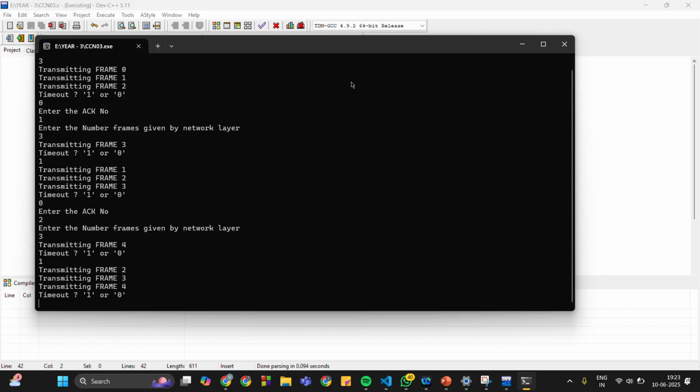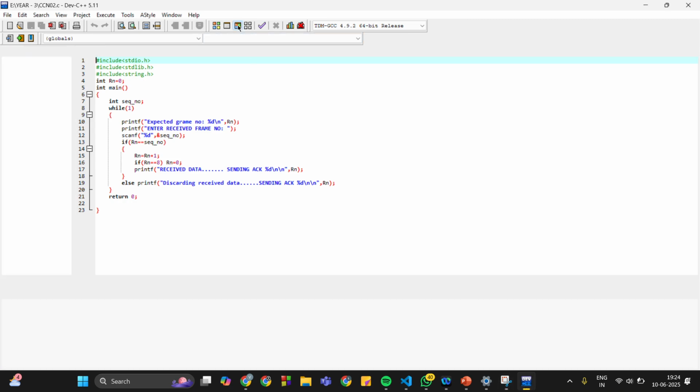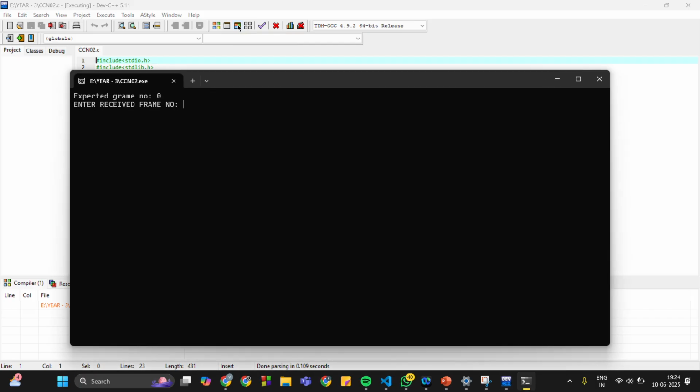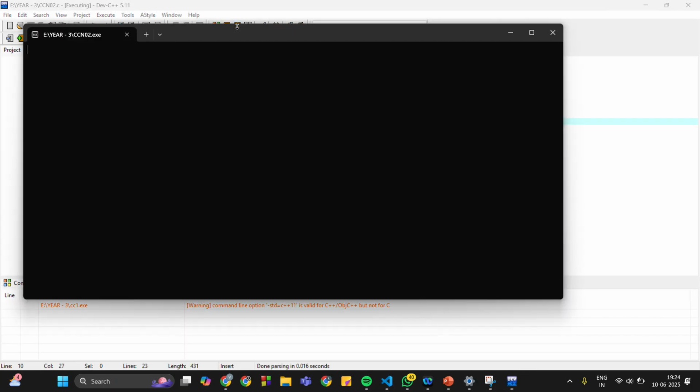Now let's check towards the receiver side. Okay, this is the receiver side code. Let me just execute this. Now expected frame number is 0. Now enter received frame number. If I put 0, it shows received data. Now sending acknowledgement 1.